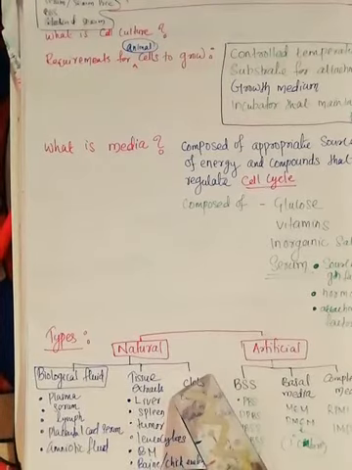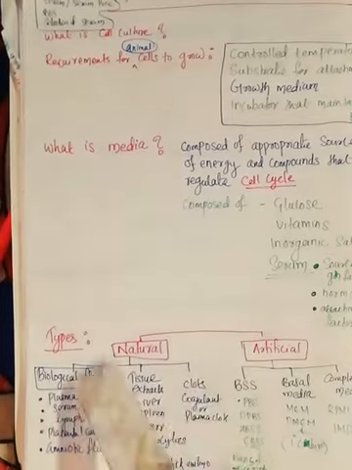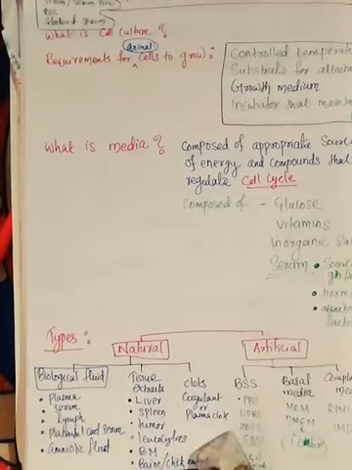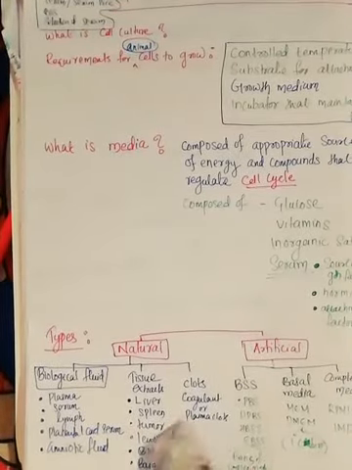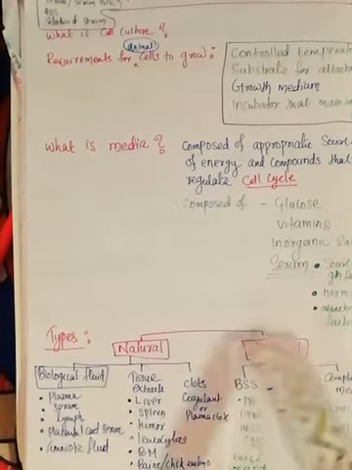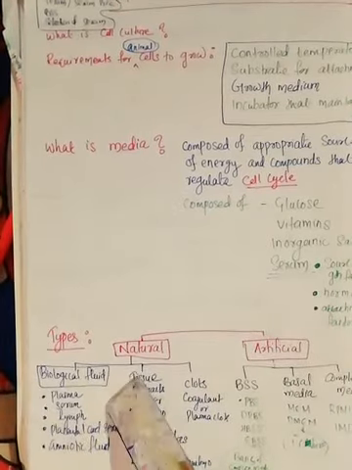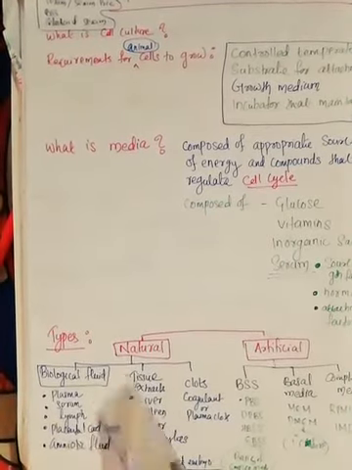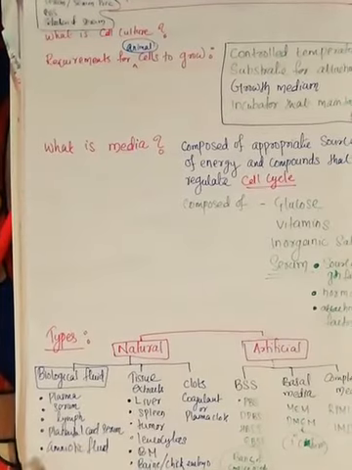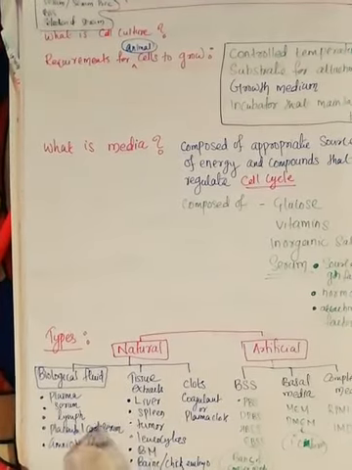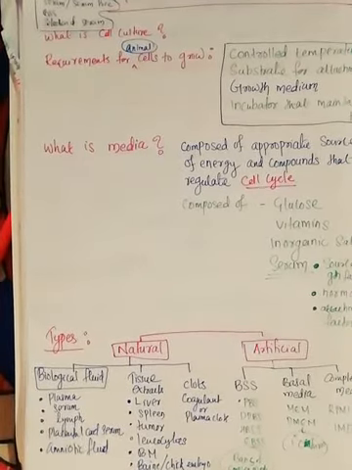Then we have the natural media. These are the 3 different types of natural media used for animal cell culturing, but there are so many drawbacks. That is why usually people go for the artificial media. So the first natural media is the biological fluid. In this biological fluid, people first started culturing the animal cells. Earlier days they used only the natural source.